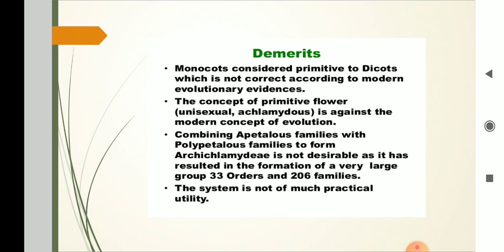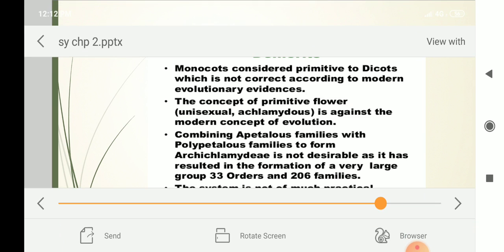Combining apetalous families with polypetalous to form Archichlamydeae is not desirable, and it has resulted in the formation of a very large group, 33 orders and 206 families. This system is not of much practical utility. This is all about the merits and demerits of the phylogenetic system of classification.